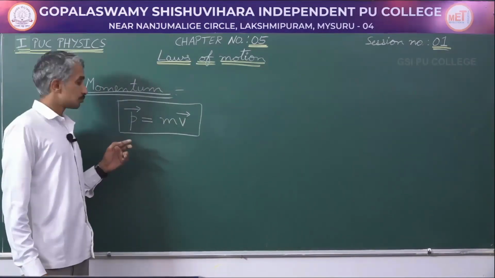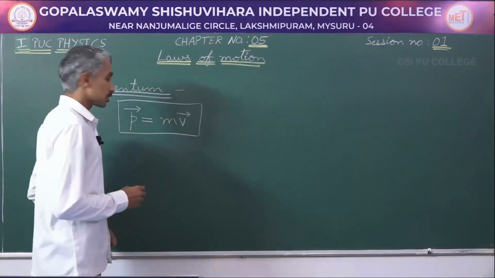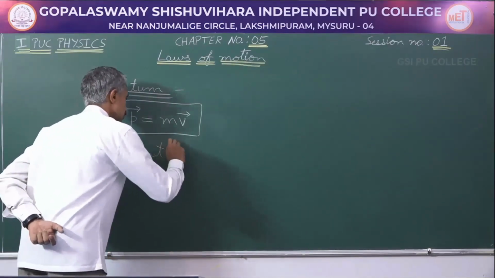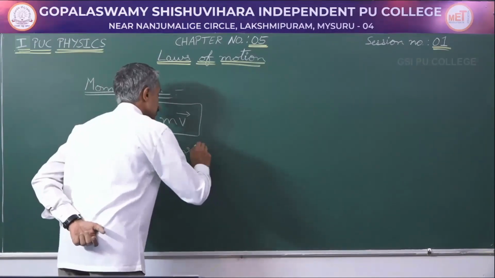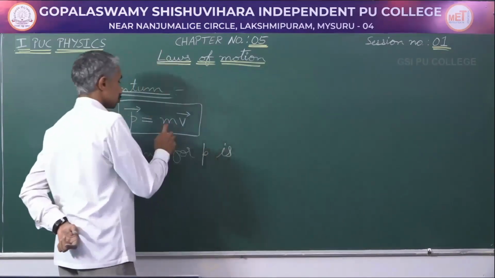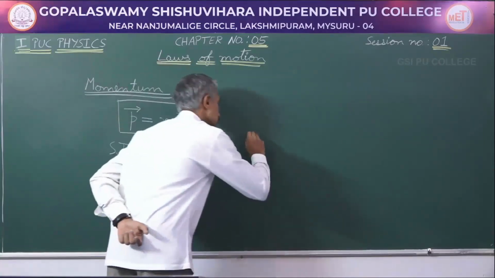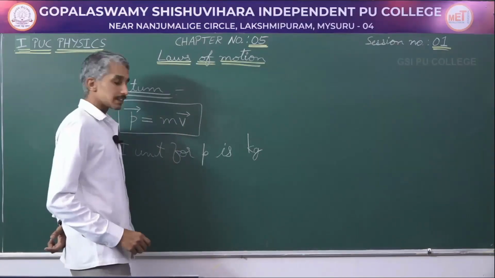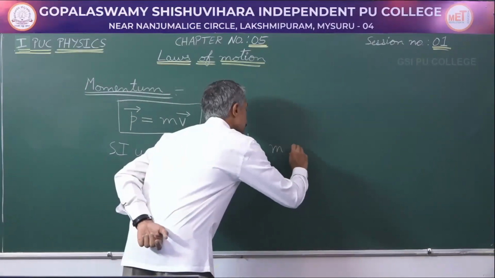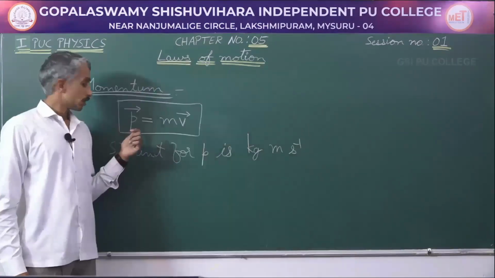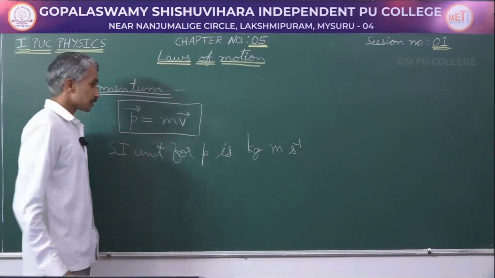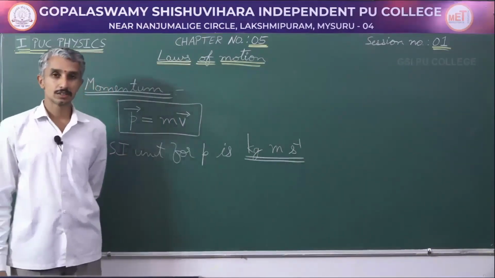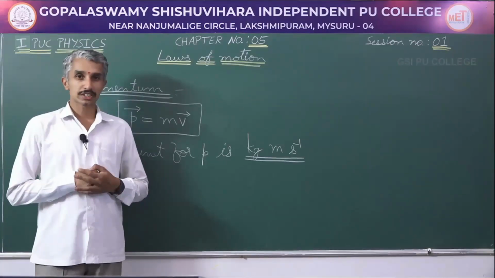How do you measure momentum? In SI units, the SI unit for mass is kg, and the SI unit for velocity is meter per second. Therefore, momentum in SI units is measured in terms of kg meter per second. We will have a small example to understand the momentum.